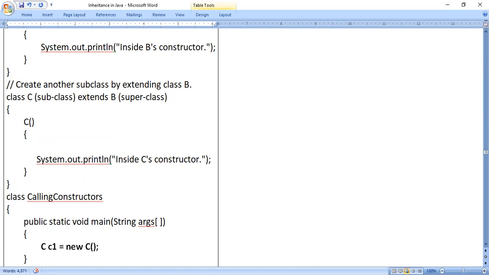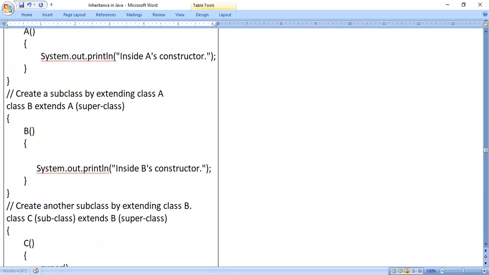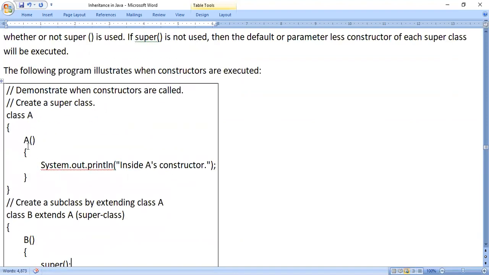Whenever you use the super keyword in the subclass constructor, it should be the first line, before you write any other statement. When you look at this line, what happens? This keyword will call the immediate superclass constructor. Immediate superclass means here B is the immediate superclass for C, so it will call this. And when you go to the B class, if you write super like this, this line will invoke its superclass. Its superclass is A, and that starts executing.